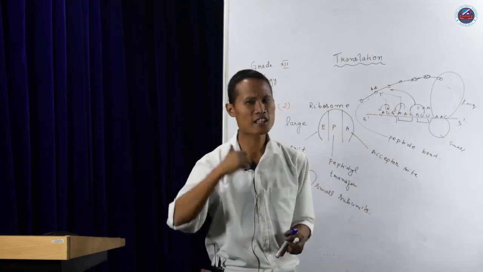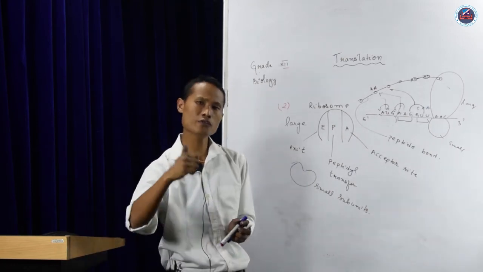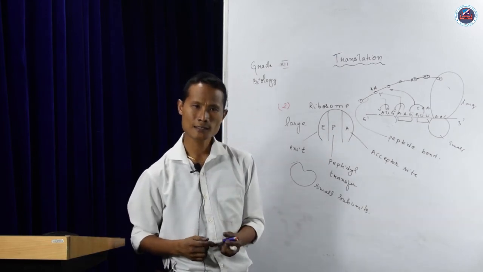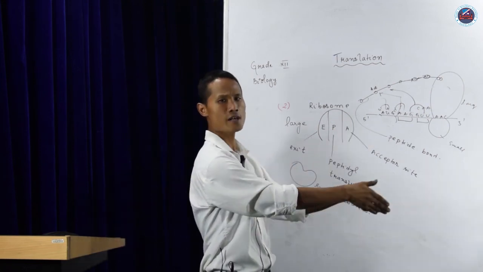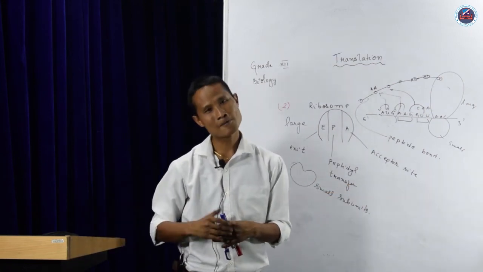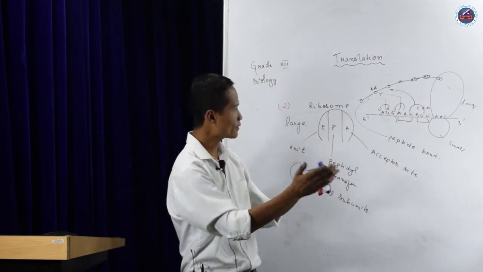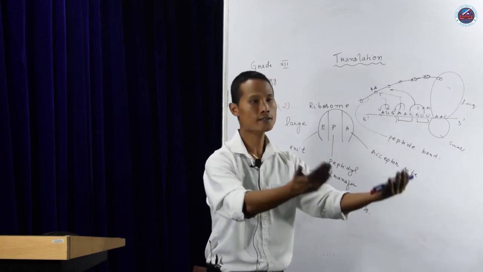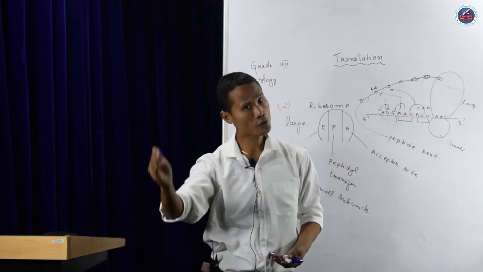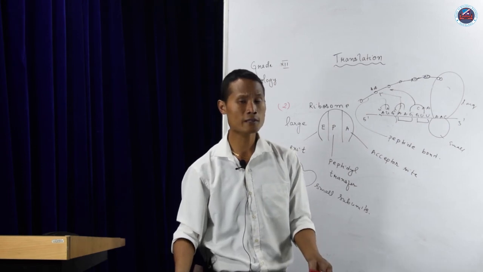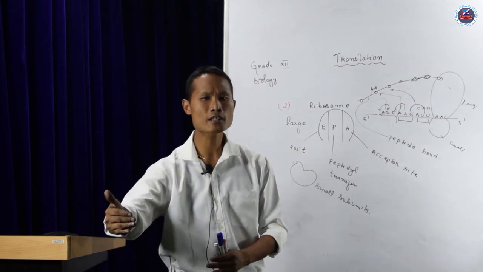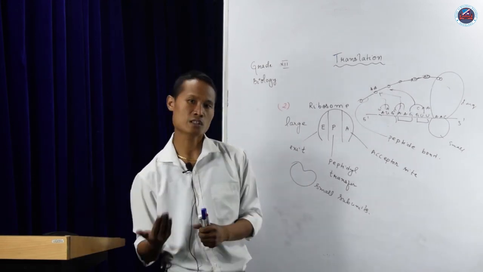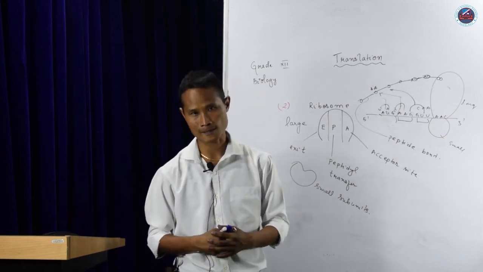The first one is activation of your amino acid with the help of ATP and your enzyme amino acyl tRNA synthetase. Then the activated amino acid is transferred to your tRNA, and we call it formylated tRNA. Now the third: the smaller subunit will go and bind to the mRNA. Then tRNA will come. Then the larger subunit of the ribosome will come and attach. And as the ribosome starts moving, the amino acids will start forming bonds. And in that way, the proteins are synthesized in our living system.